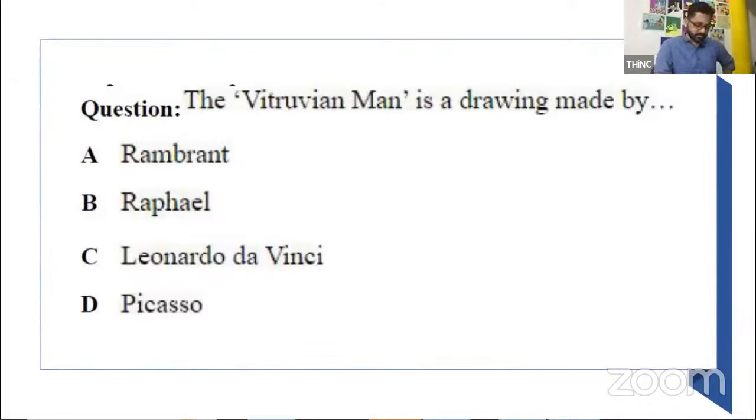Vitruvian man, it's quite famous. I think Remito has already given the answer. The correct answer is, yes, Leonardo da Vinci.